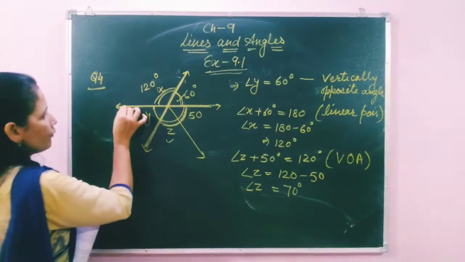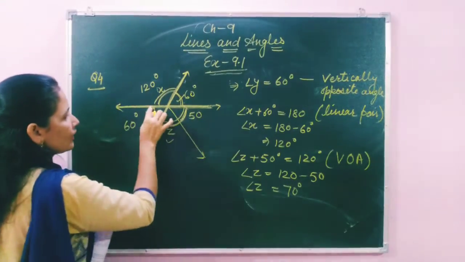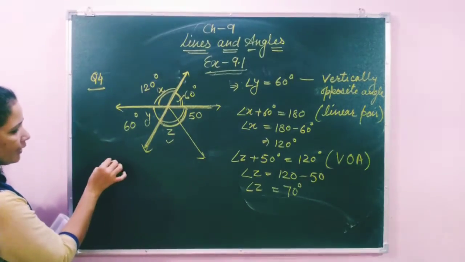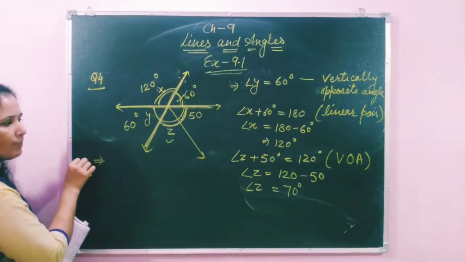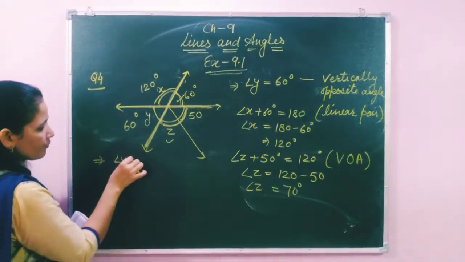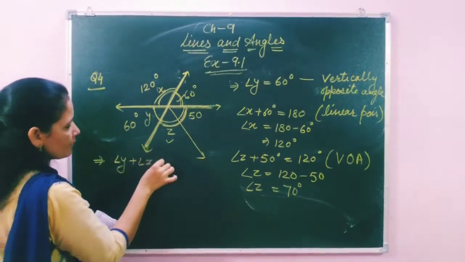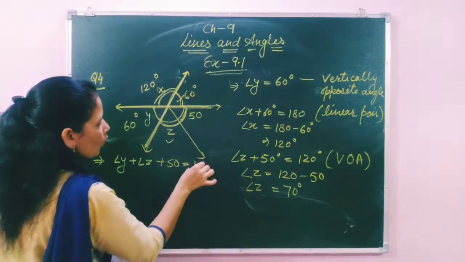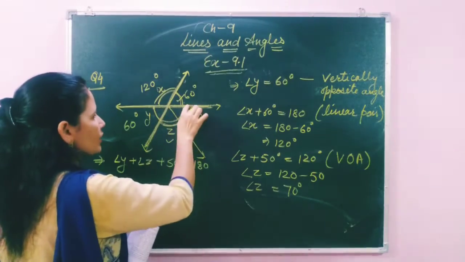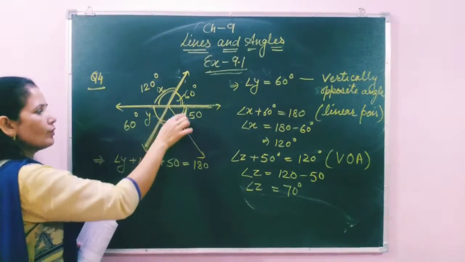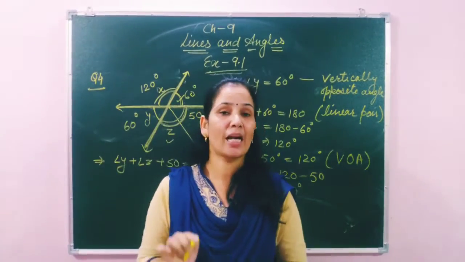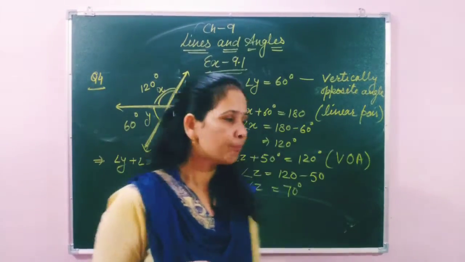The second method: we know this is a straight line, and the sum of all angles on a straight line is 180 degrees. This is the alternative method, you can use this method also, students. Angle y plus angle z plus 50 degrees equals 180 degrees. Reason: this is a straight line angle, because the sum of these three angles forms a straight line, and straight line angles add up to 180 degrees.